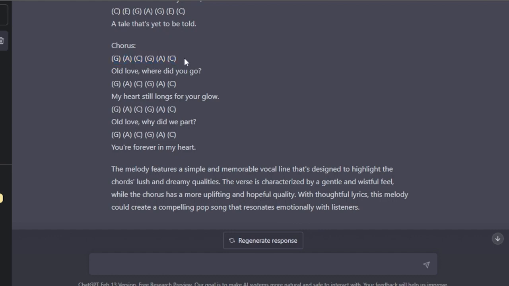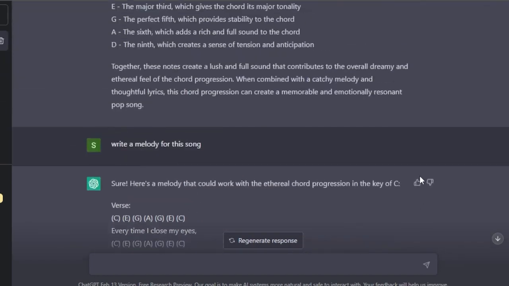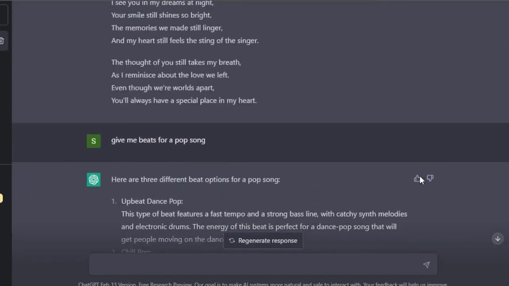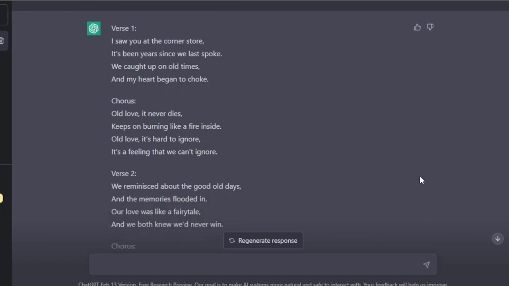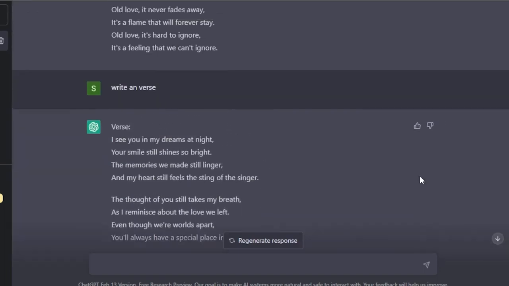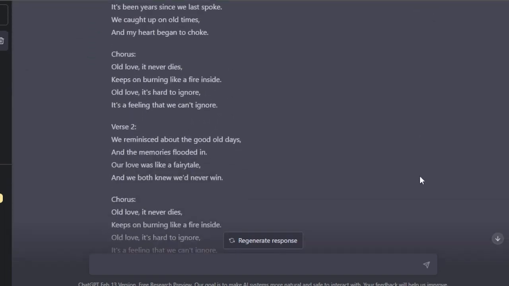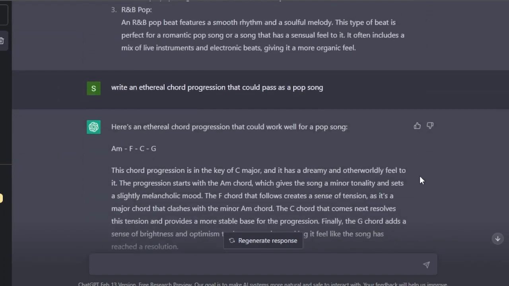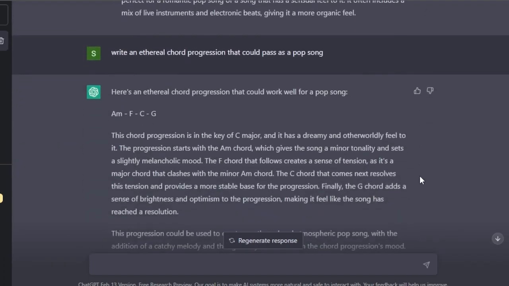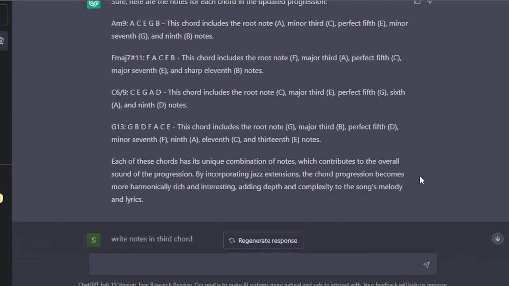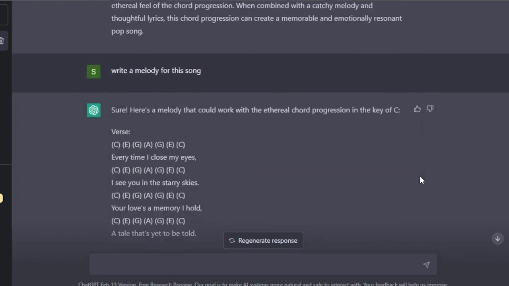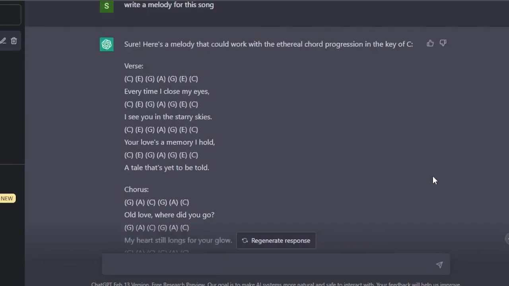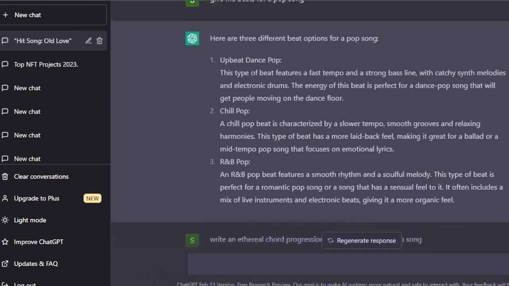Now, as a song producer, whatever app and software you're using, you're just going to go ahead and create these notes and chords, and then you will be able to make a song. So yes, to answer the question, can ChatGPT make a song? The answer is yes, it can. It will help you get started with a new song from lyrics to the melody to all of the chords. It will explain each note for you. It will create the beat for you. It will give you the idea and also explain to you how this is working. So as a music producer, this can be really helpful for you, and you can use ChatGPT to make a song.